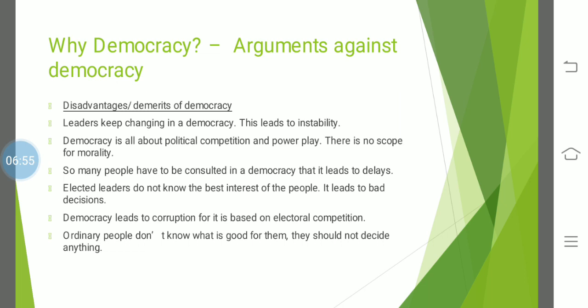Yes, while making decisions, you've seen how we make laws, how we implement laws, and how we function. It is a delay procedure. We have to consult so many people, so many representatives, that is why it leads to delays.